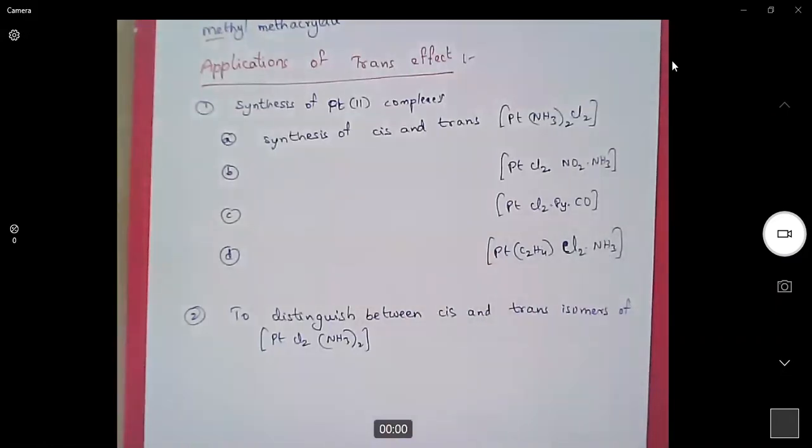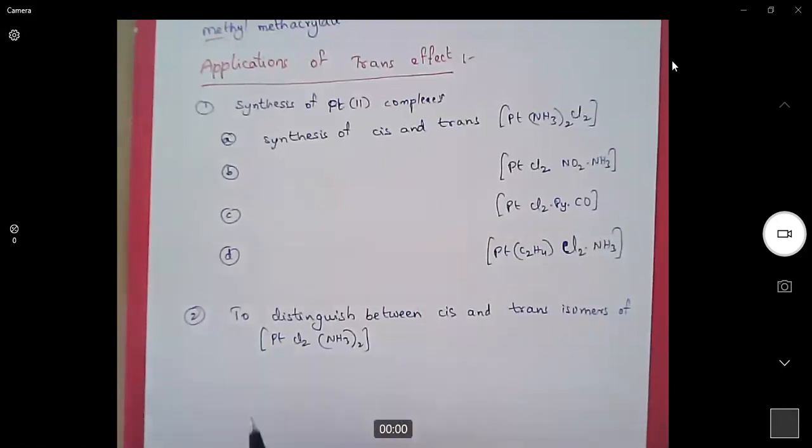If we want to synthesize cis, we can exclusively synthesize cis without trans complex. If we want to synthesize trans, we can exclusively synthesize a trans complex without any amount of cis complex. Not only synthesis, we can also distinguish between cis and trans complexes. If we bought two bottles without any name, how do we distinguish between cis and trans? That is also possible using trans effect. First, we will look at this application and then we will see synthesis.